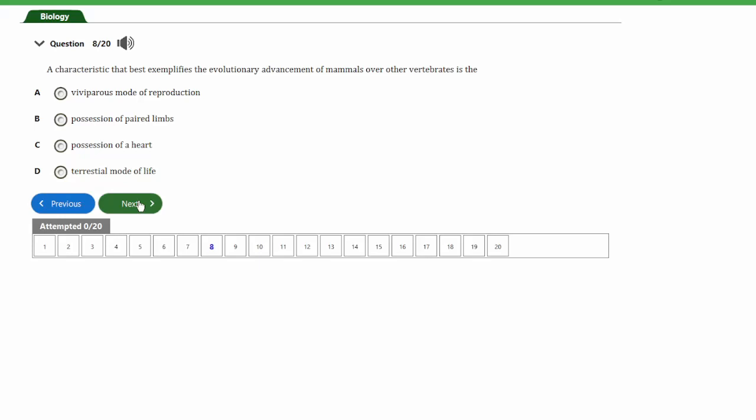If you look at all the options given to us here, you'll see that the only option that best distinguishes the mammals from other vertebrates is option A, which says viviparous mode of reproduction. If you look at the other options, you have possession of paired limbs, which every other vertebrate has. Possession of a heart, other vertebrates possess hearts too. Terrestrial mode of life, other vertebrates can actually have the terrestrial mode of life, but the one that actually distinguishes the mammal from the rest is option A.